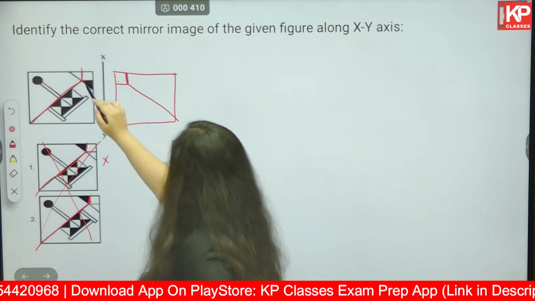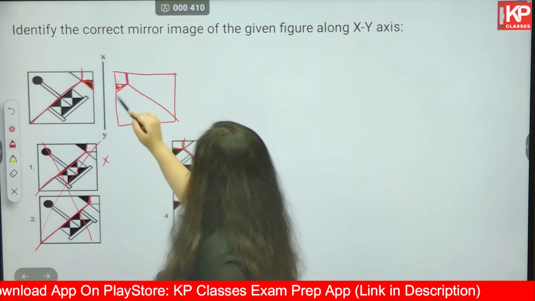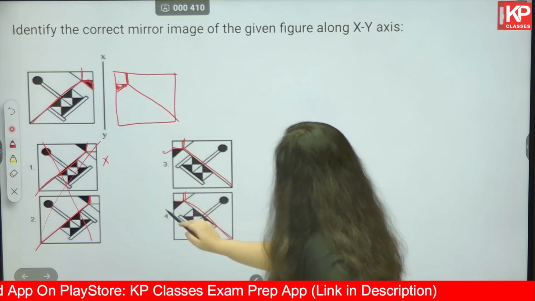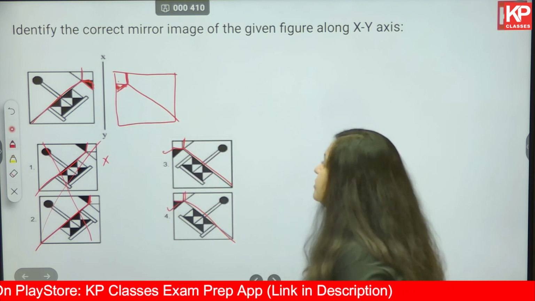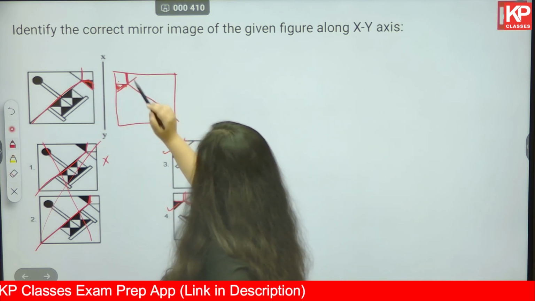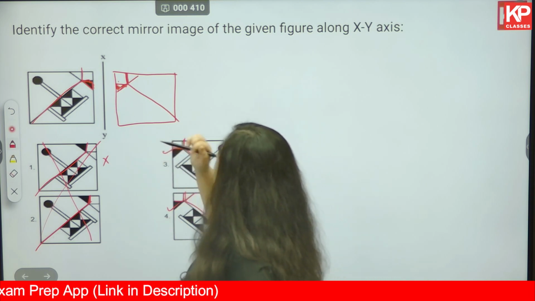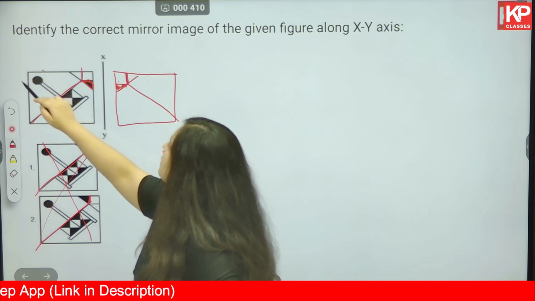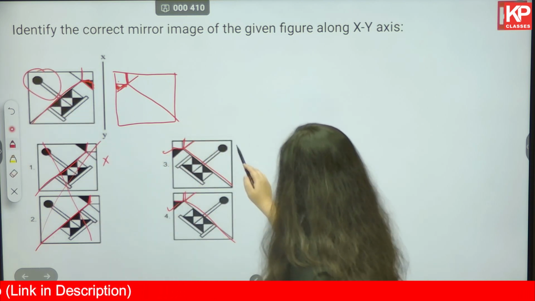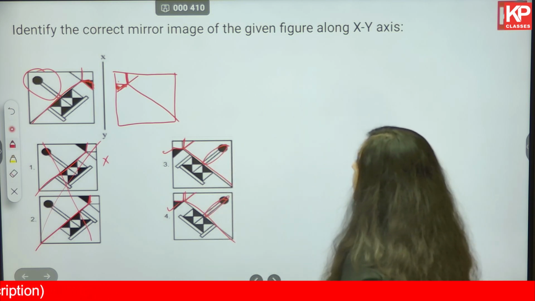Okay, this particular hatched triangle should come something in this manner. This element is also correct in option 3 and option number 4. Next, this diagonal continuing, this continuing, okay, correct. Then this element which looks like a mic, this is correct in 3 and 4. So far all these elements have been correct.